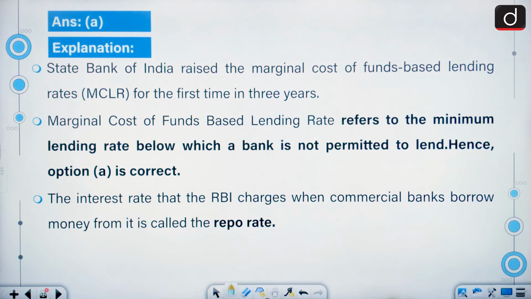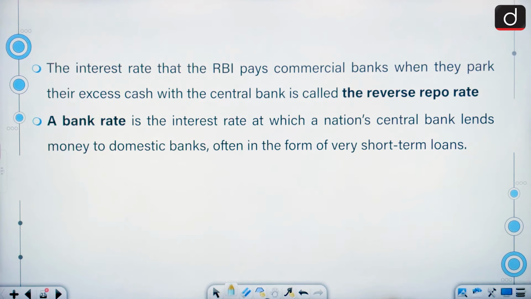SBI raised the marginal cost of funds based lending rates for the first time in 3 years. Marginal cost of funds based lending rate refers to the minimum lending rate below which a bank is not permitted to lend. The interest rate that the RBI charges when commercial banks borrow money from it is called the repo rate. The interest rate that the RBI pays the commercial bank when they park their excess cash with the central bank is called the reverse repo rate. A bank rate is the interest rate at which nation's central bank lends money to domestic banks, often in the form of very short-term loans.